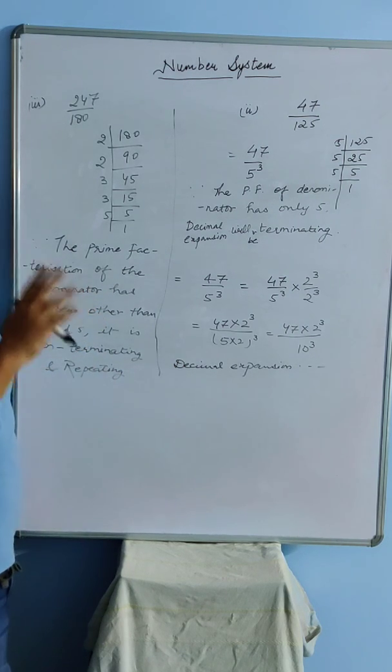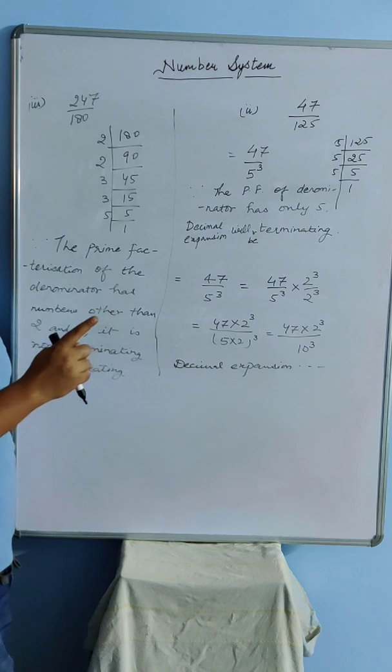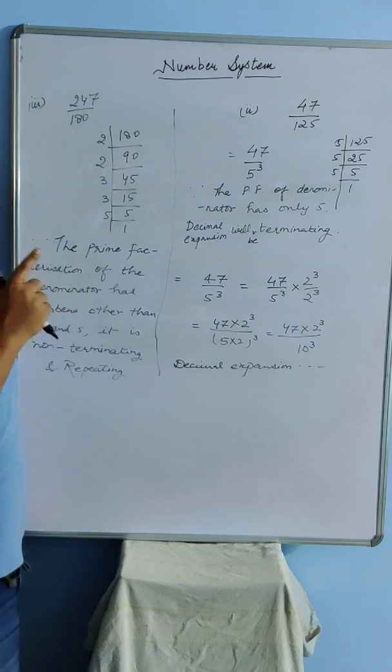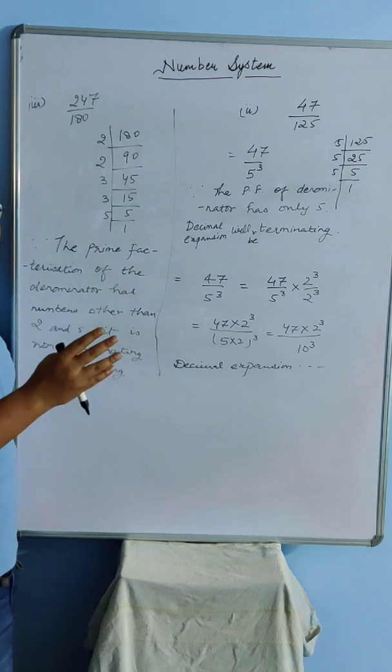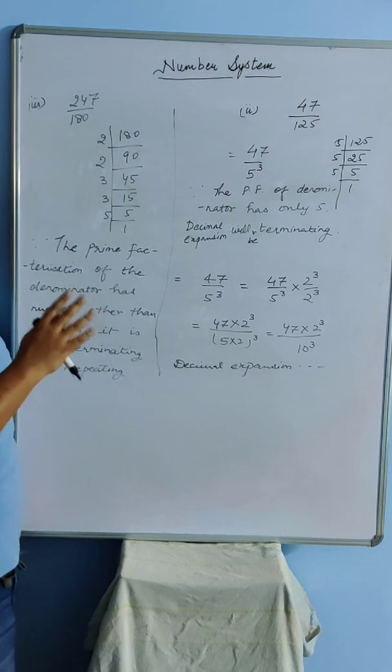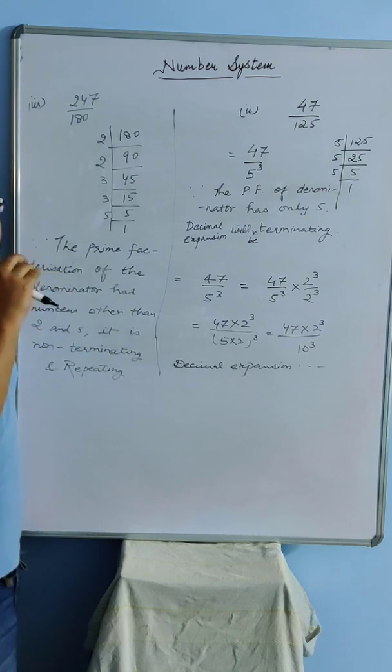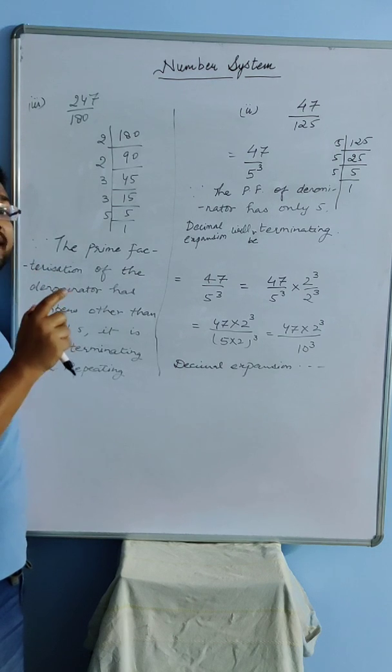So always remember one thing, for any terminating decimal expansion, the prime factorization of the denominator should always have either 2, or 5, or both 2 and 5 only.